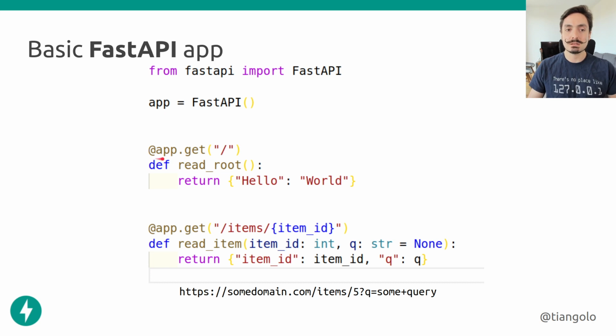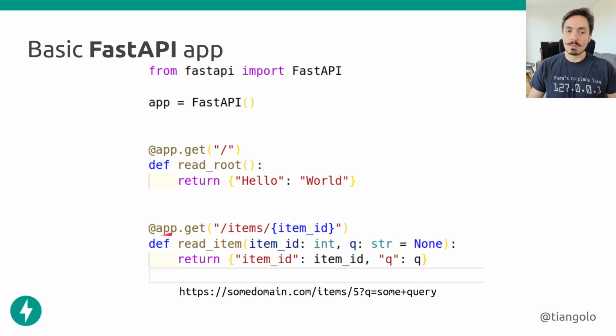To decorate is to use this @ symbol, and then we say, hey, app, whenever someone sends an HTTP GET request that goes to the path /, so this is the root path, I want this function to be the one that handles that request. A decorator, something like this @ symbol, whatever is here on top will modify in some way, or will use in some way, the thing that is below. In FastAPI, we use that to add the functions that will handle different requests and send responses.